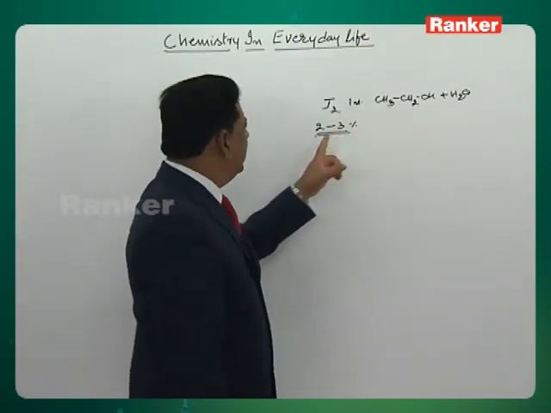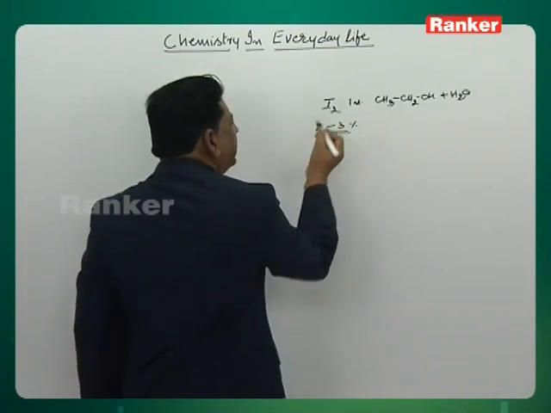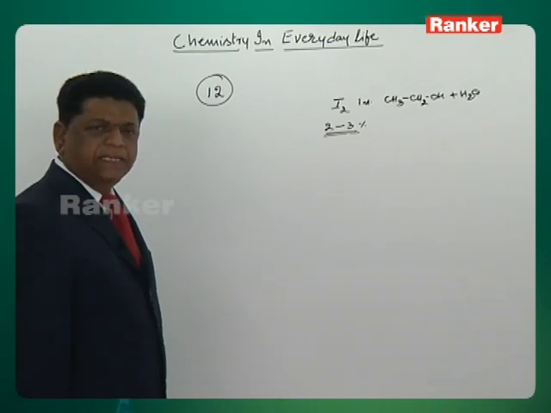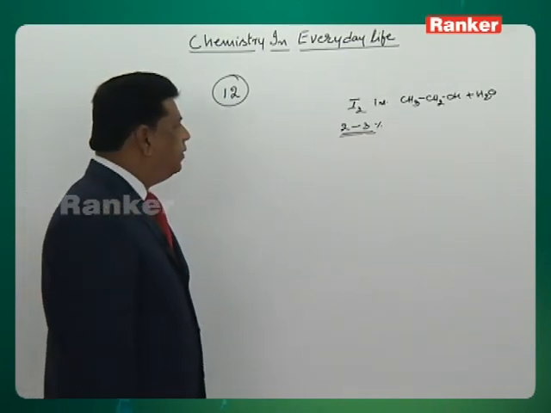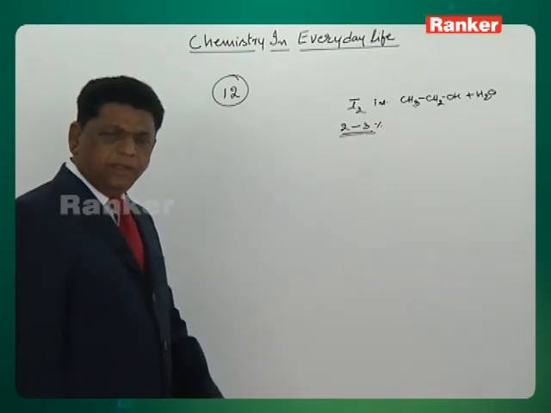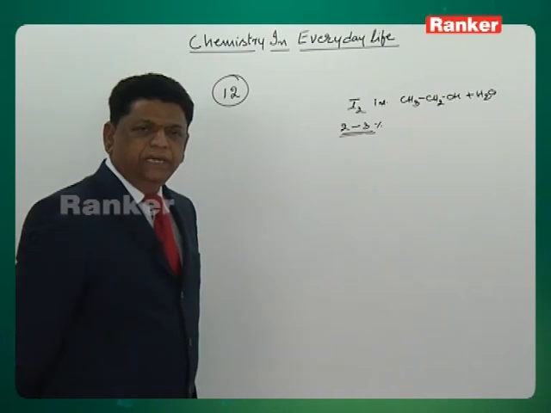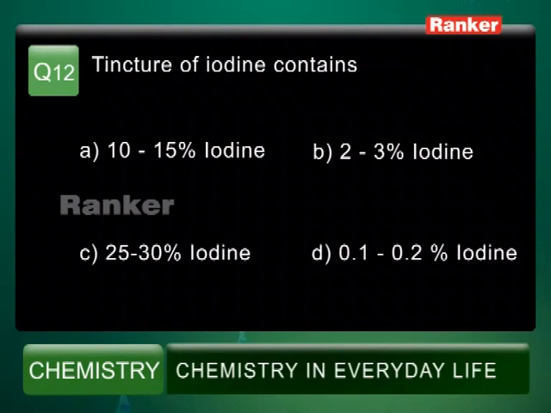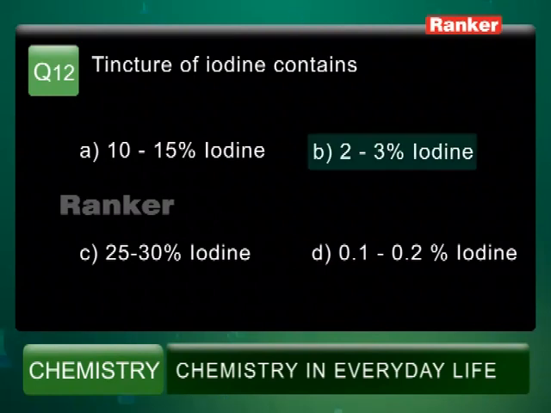This one is bactericidal, and the iodine is what acts here as an antiseptic. Iodine is used as an antiseptic type. So the question is about the percentage in tincture of iodine. Option A is 10 to 15% iodine, option B 2 to 3% iodine, that is the right answer, option C 25 to 30% iodine, option D 0.1 to 0.2% iodine. Out of that, 2 to 3% iodine in a mixture of ethanol and water is correct. So the answer is B.